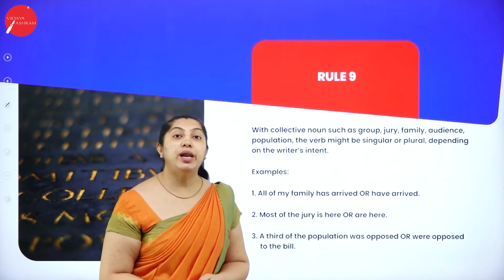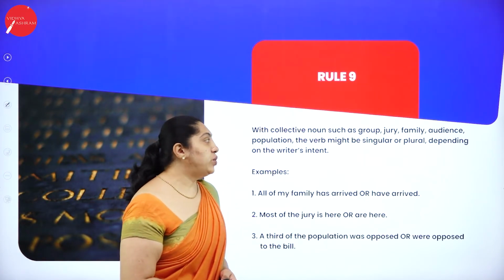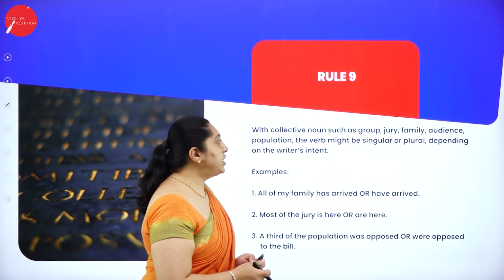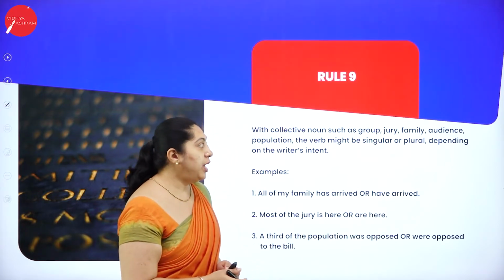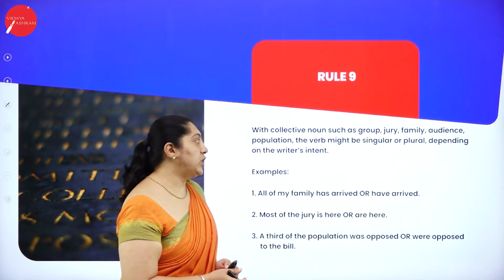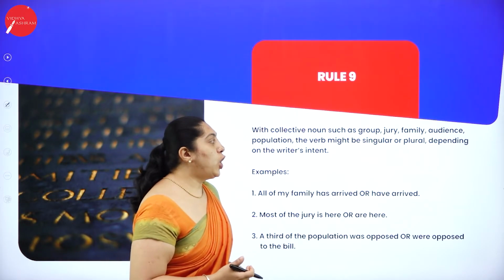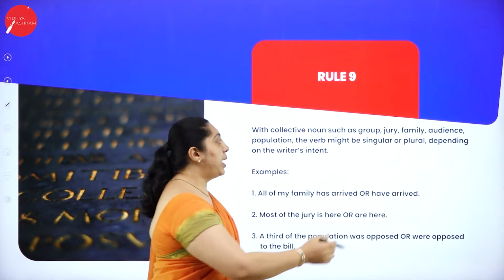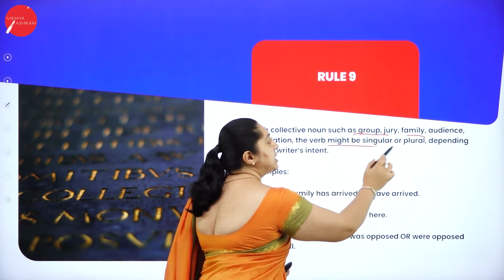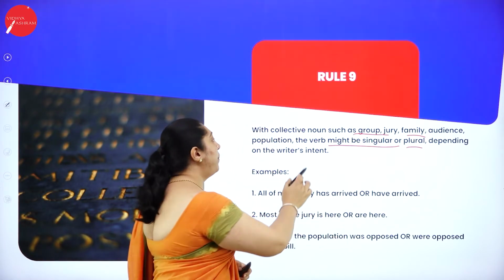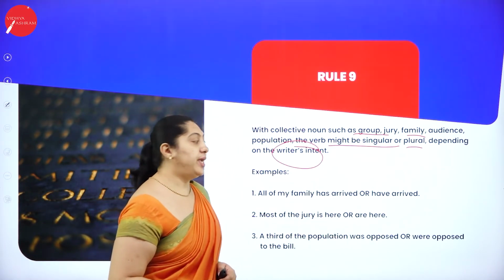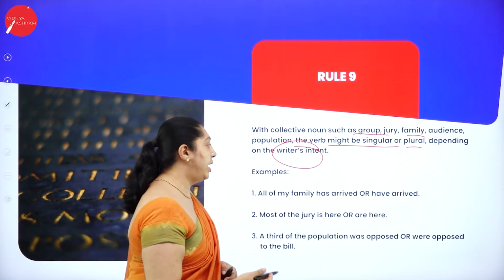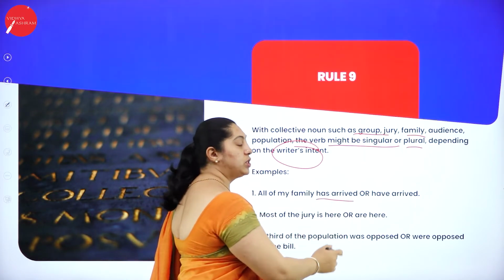Rule 9. What does rule 9 say here? With collective nouns, a group of nouns known as collective nouns, such as group, jury, family, audience, population, the verb might be singular or plural depending on the writer's intent. Whatever the words are here, it might be in singular or plural form, but it depends on the writer's intent. Example: all of my family has arrived or have arrived. So here, "has arrived" is also correct.